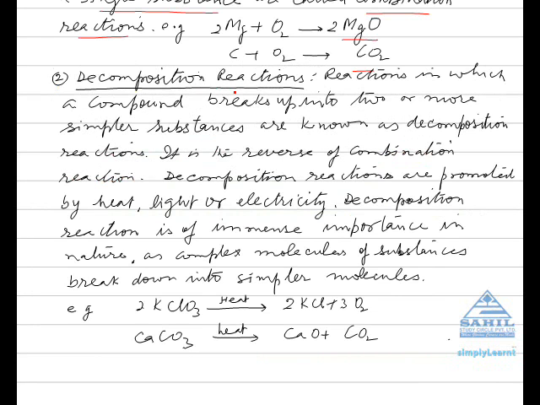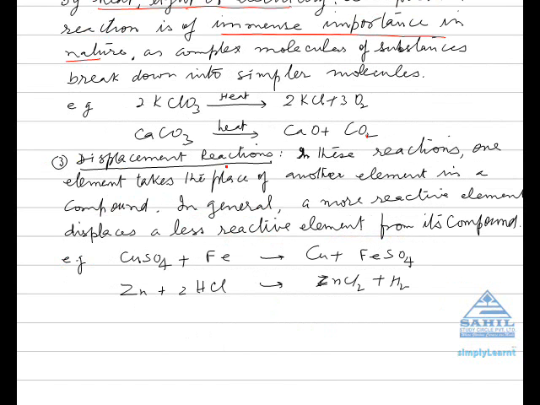Number 2. Decomposition reactions. Reactions in which a compound breaks up into two or more simpler substances are known as decomposition reactions. It is the reverse of a combination reaction. Decomposition reactions are promoted by heat, light or electricity. Decomposition reaction is of immense importance in nature, as complex molecules of substances are broken down into simpler molecules. For example, KClO3 when heated gives KCl and oxygen. Calcium carbonate when heated gives calcium oxide and carbon dioxide.